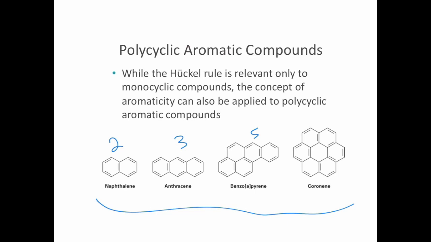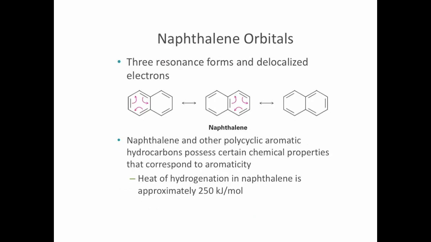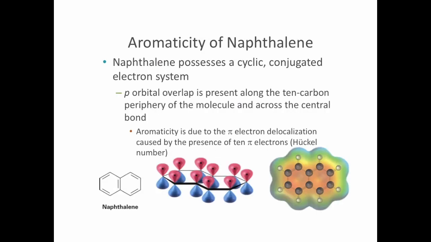And then when you add up the pi electrons, they're going to equal the formula 4n plus 2. Naphthalene, for example, also exhibits resonance. There are more resonance forms, and these compounds are especially stable because of their aromaticity. And this is just an orbital view. If we draw in the p orbitals of naphthalene, we see that there's a continuous array of p orbitals.